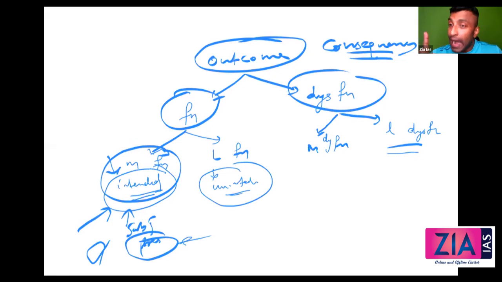Fourth step is identify the manifest function. That means function intended by the actors who are participating, the subjective predisposition. And then identify the latent function, the objective consequences. So manifest function, latent function. Then manifest dysfunction, latent dysfunction. And then also talk about the alternative. Is there any alternative for this?